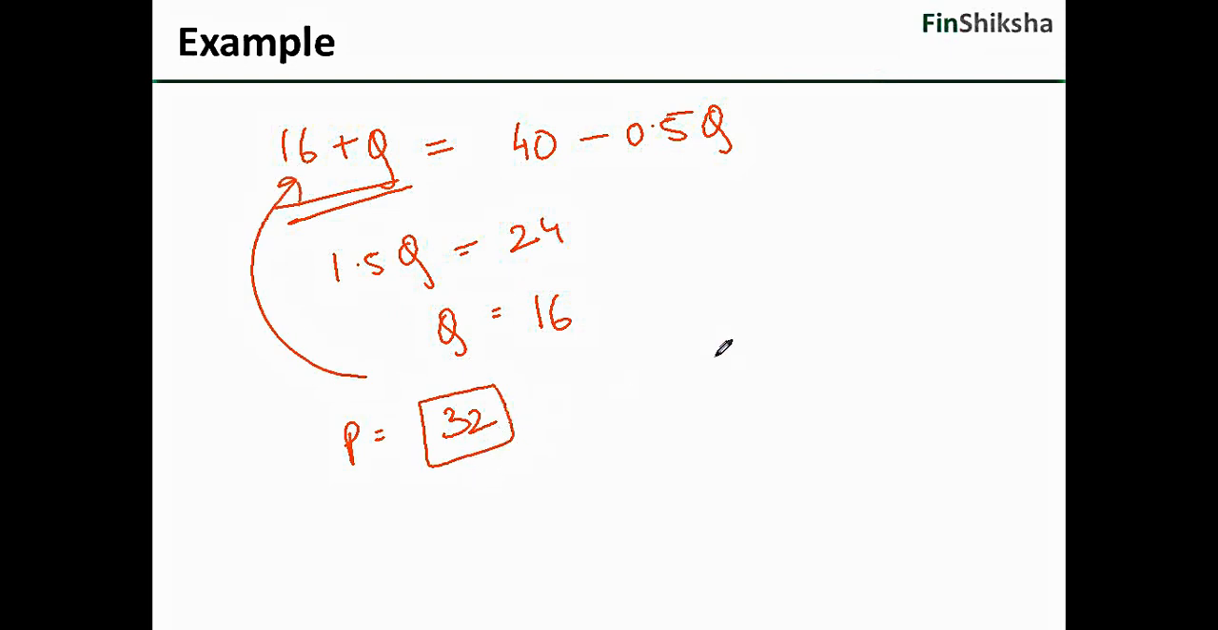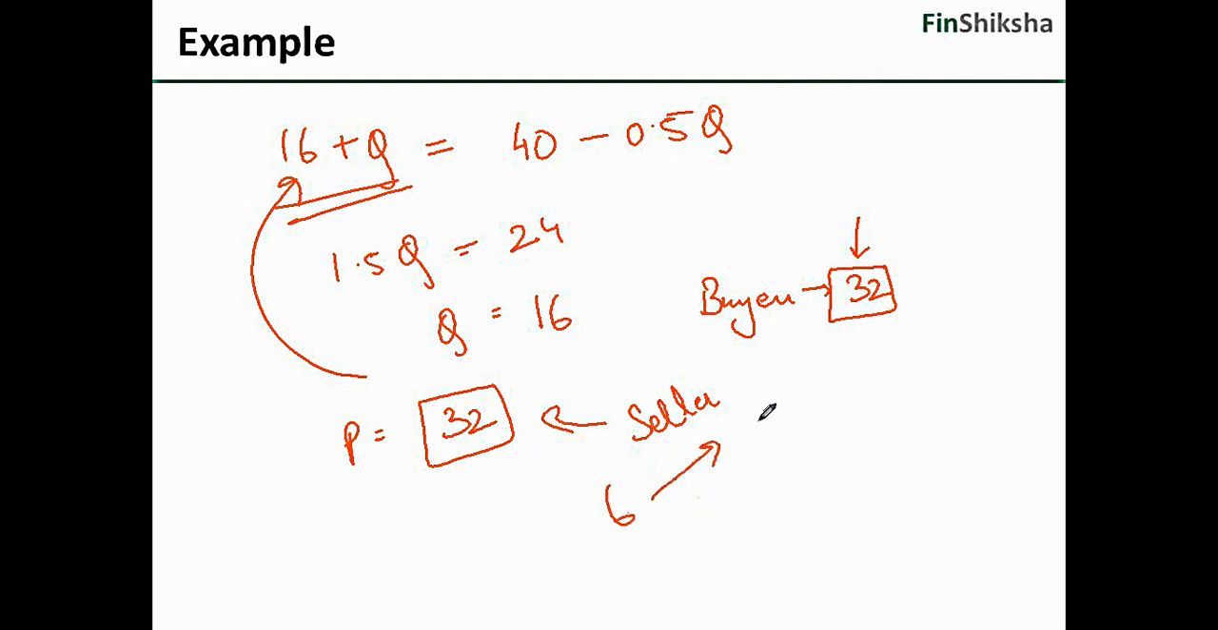If the price became 32, note that the buyer is now paying 32 effectively here. Correct? Now, see what happens in this context now. Effectively, when the seller gets 32, out of this 32, 6 goes to the government.